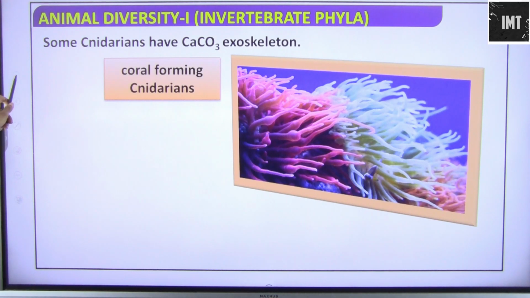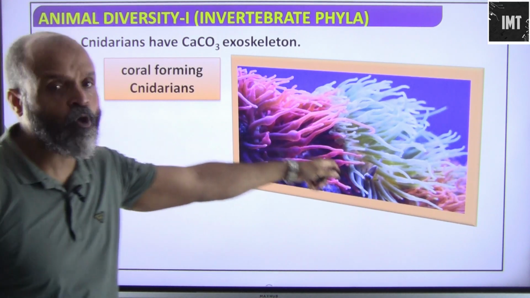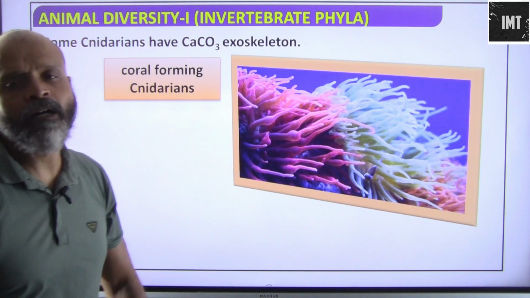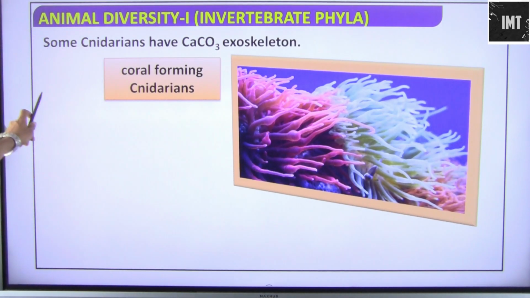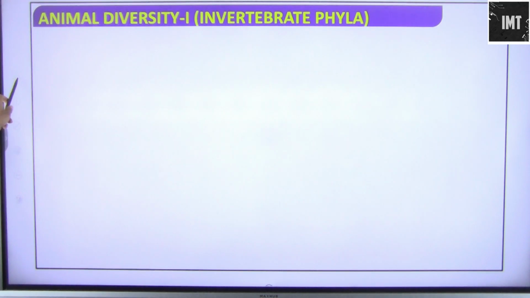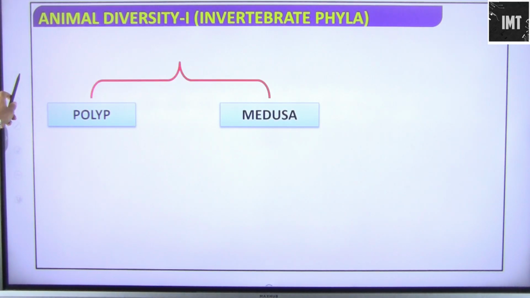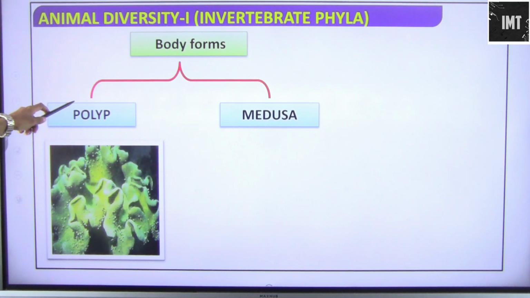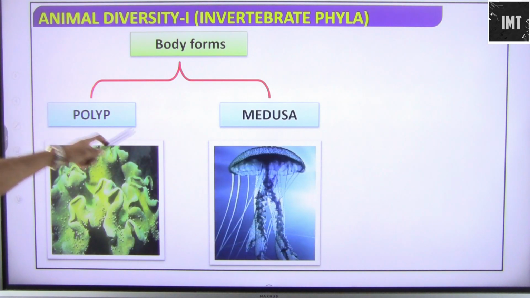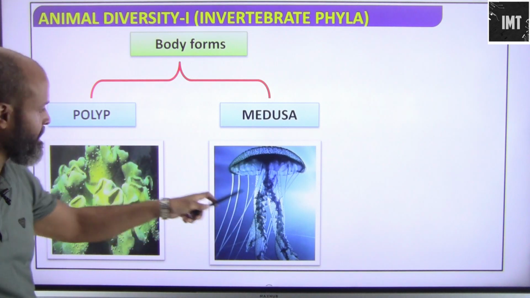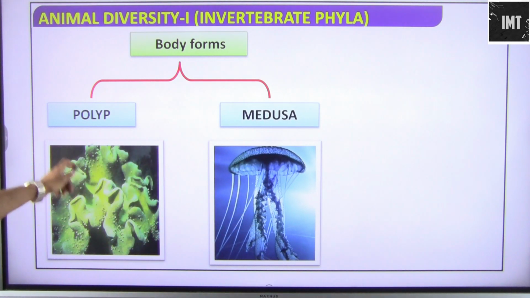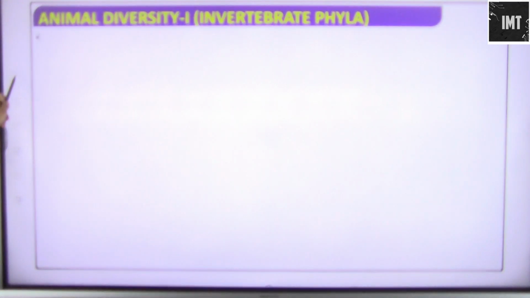So coral forming cnidarians, these are basically corals. A lot of people go in search of corals, so this is basically what corals are, cnidarians. So polyp and medusa body forms: cnidarians can be either in the polyp form or medusa. So this is the medusa format of body form of cnidarians, and this is the polyp form of cnidarians.